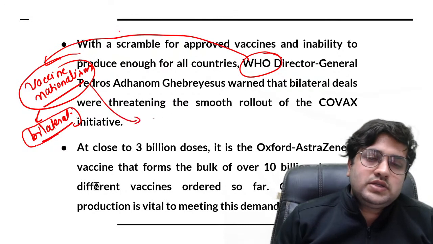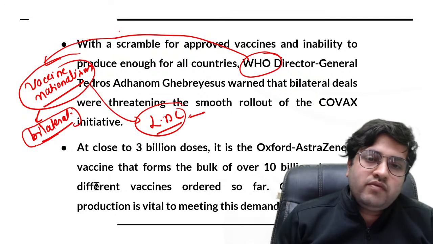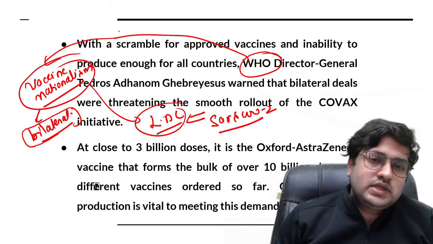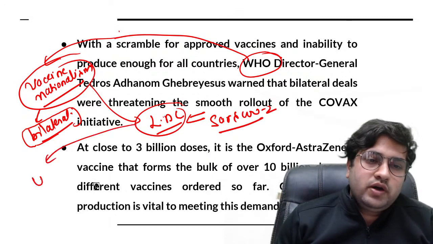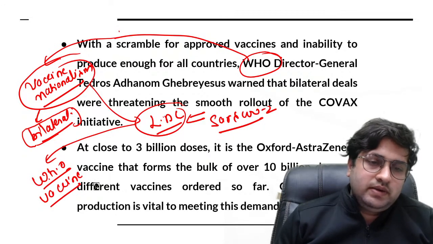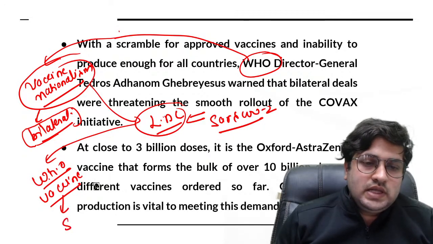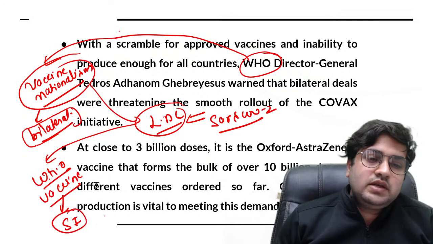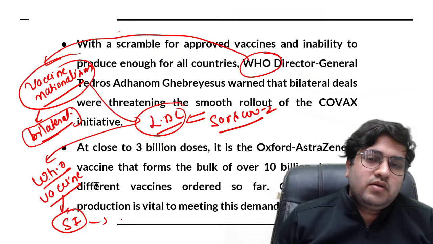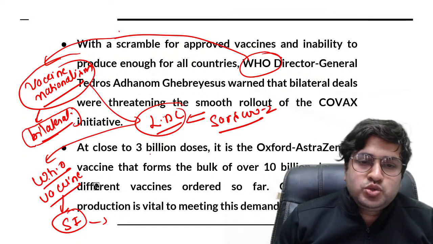There are least developed countries, and in these countries also you have cases of SARS-CoV-2 or coronavirus. In such countries, it is the responsibility of the World Health Organization to provide the supply of vaccine, and to provide it, it needs companies like Serum Institute, which can produce a huge amount of doses, for example close to 3 billion doses.